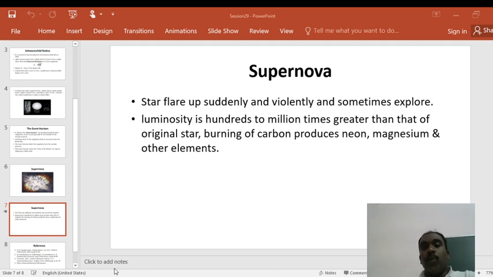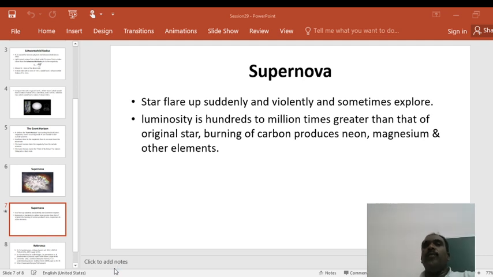These are called exploding stars. Supernovae are exploding stars whose mass exceeds the Chandrasekhar limit of 1.44 solar masses and which may explode as a supernova. After the neutron star, if the mass of the star exceeds the Chandrasekhar limit, it has a chance to explode as a supernova. Hydrogen is converted into helium, and helium into carbon. Some inner core elements are magnesium, silicon, iron.